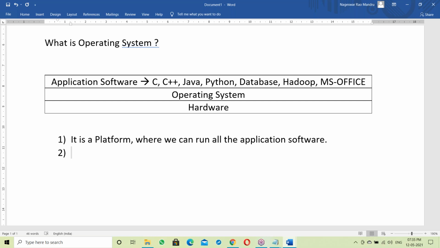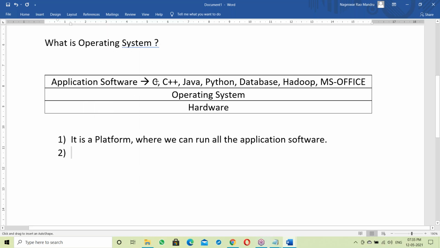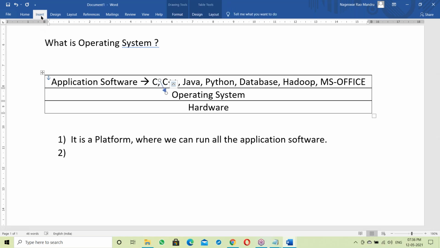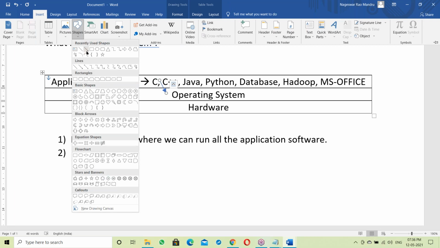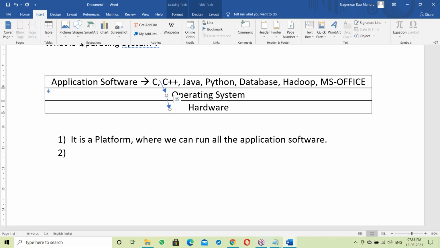See, not only a platform. Suppose a C program generates some output. First of all, the C program output goes to the OS. The C program output is delivered to the OS, and then transferred to the output device, maybe a monitor. Suppose reading from the keyboard.